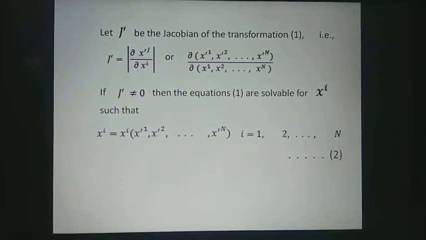Suppose this is equation 2. In equation 1 we have x dash j as functions of x1, x2 up to xn, and in equation 2 xi are the functions of x dash 1, x dash 2 up to x dash n. So these two, equations 1 and 2, define a transformation of coordinates from one coordinate system to another.